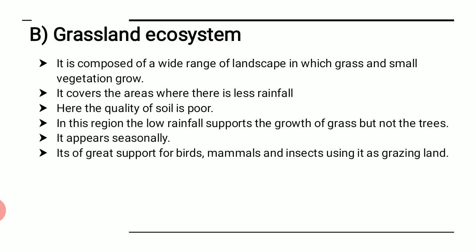The next is it's of great support for the birds, mammals, insects using its grazing area. You may have noticed that so many mammals and birds and insects survive by just living in this area, in the grasslands. So it's very important to maintain the grassland.